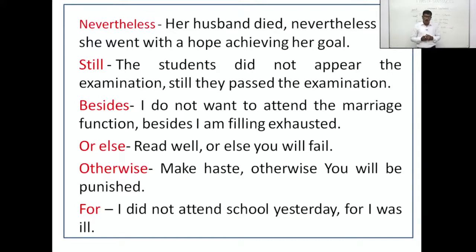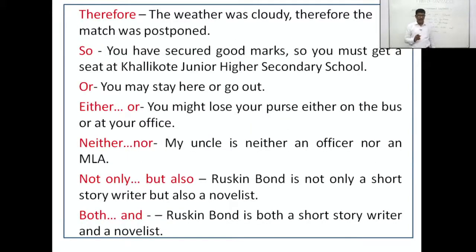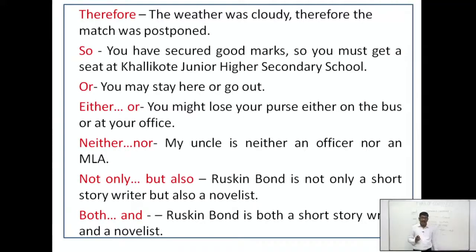Next, I did not attend school yesterday. Why? For I was ill. This is the reason. So, for is a conjunction of reason. For, therefore. The weather was cloudy. Therefore, the match was postponed. Why was the match postponed? Because the weather was cloudy. So, it is used for reason.